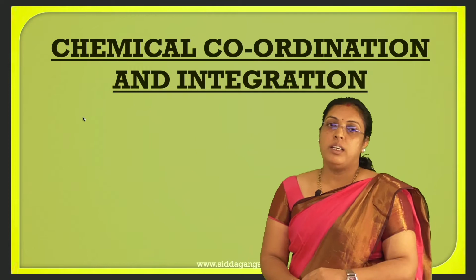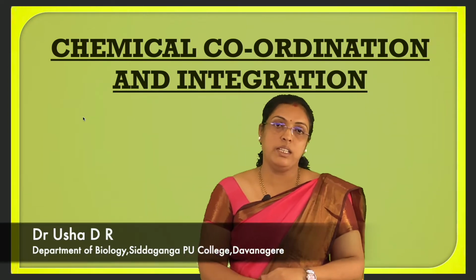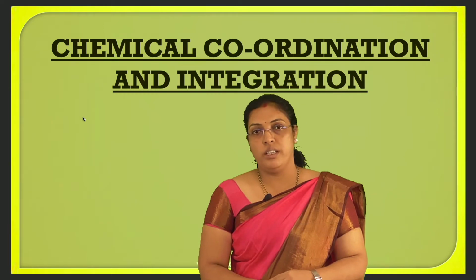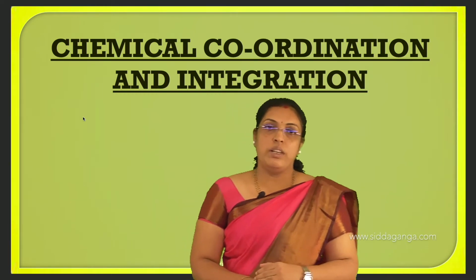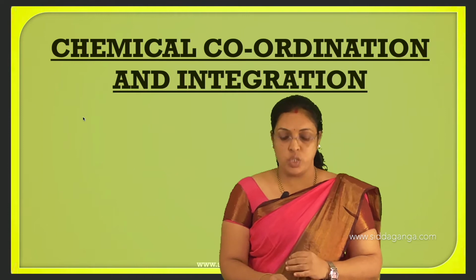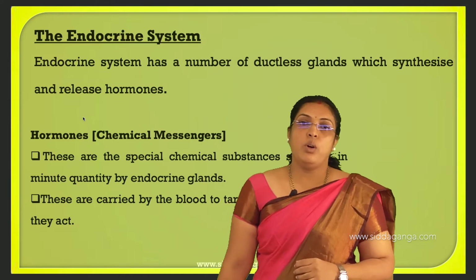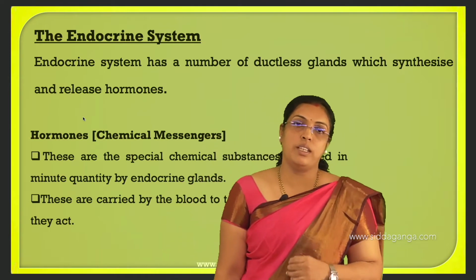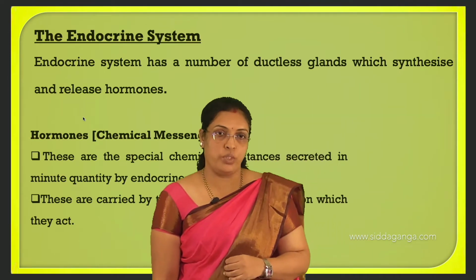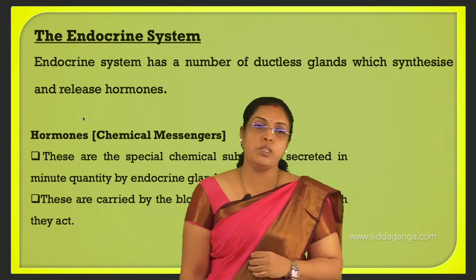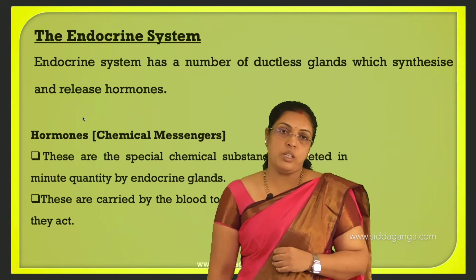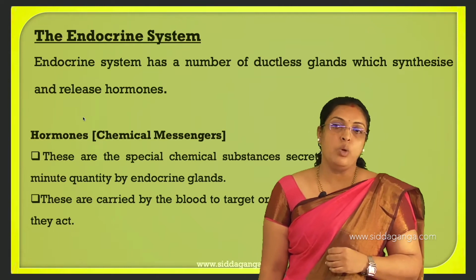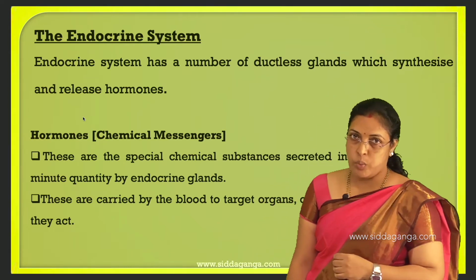Namaste children. In this class we'll see some slides regarding chemical coordination and integration. After this we'll discuss some questions regarding this chapter. So we know that in chemical coordination and integration, the chemicals are nothing but hormones. These hormones are produced by endocrine glands. The endocrine system has a number of ductless glands which synthesize and release hormones.